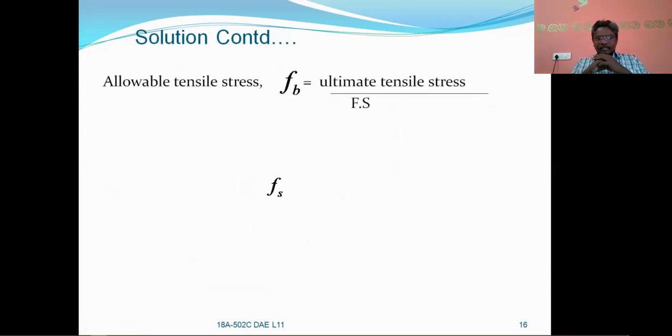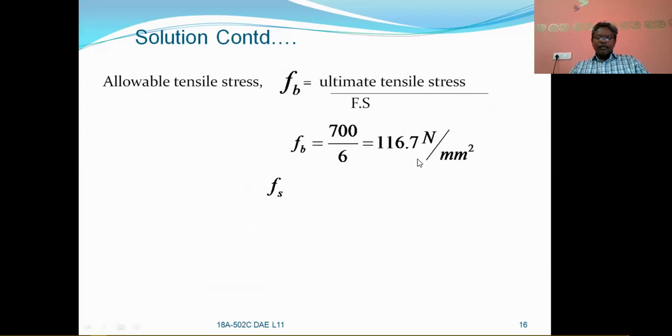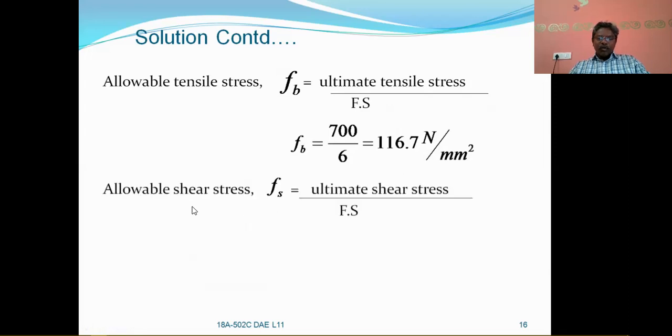So the allowable tensile stress Fb is equal to the ultimate tensile stress divided by the factor of safety. With this you can calculate Fb equal to 116.7 Newton per millimeter square. The allowable shear stress is equal to the ultimate shear stress divided by the factor of safety. With this you can calculate Fs equal to 83.3 Newton per millimeter square. So according to the Guest theory, Te is equal to the square root of M square plus T square.